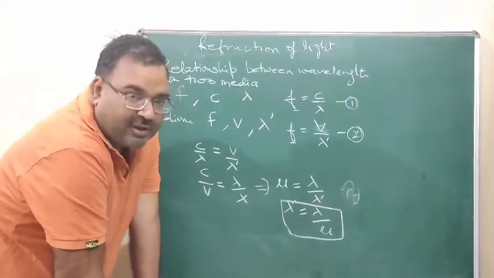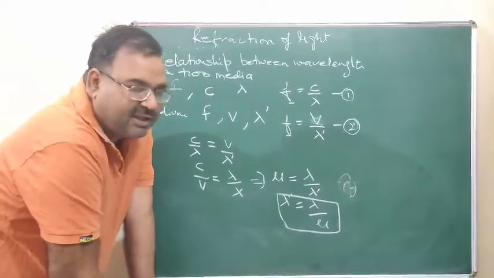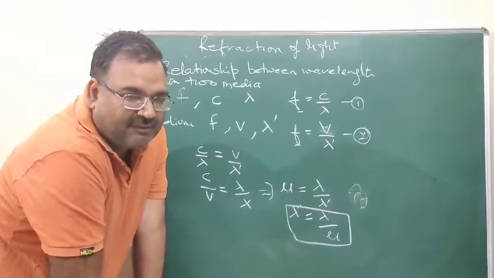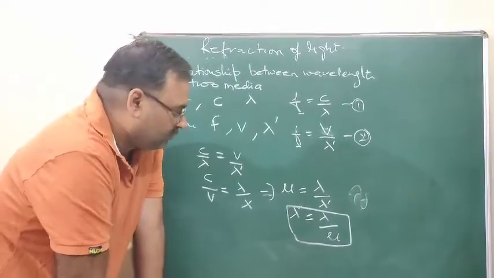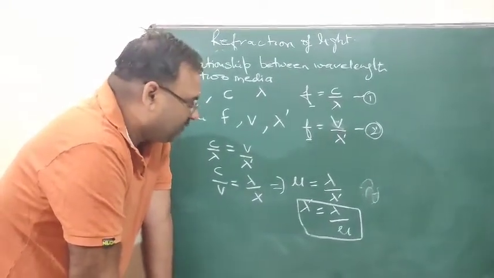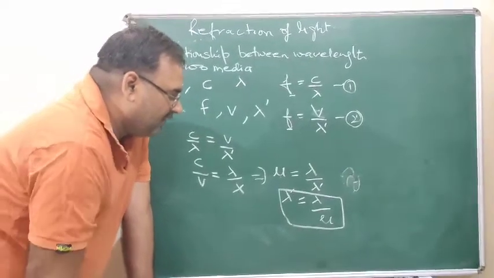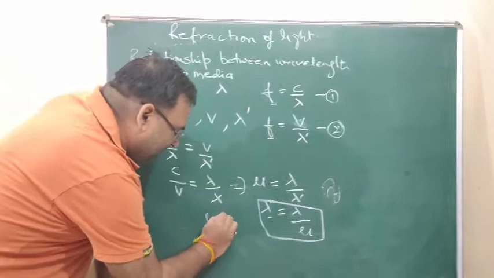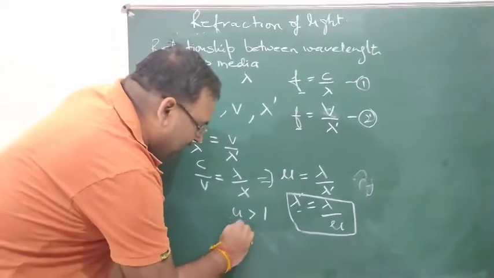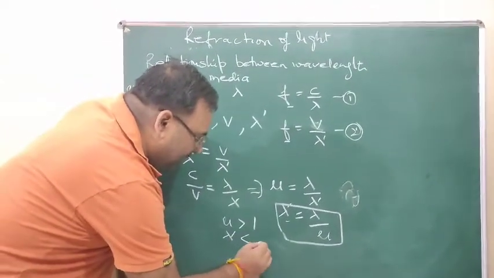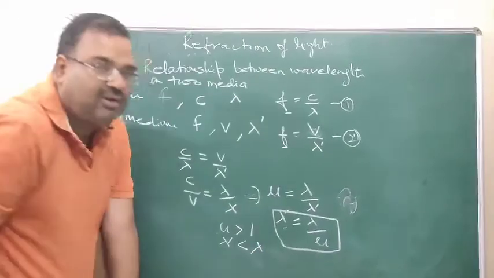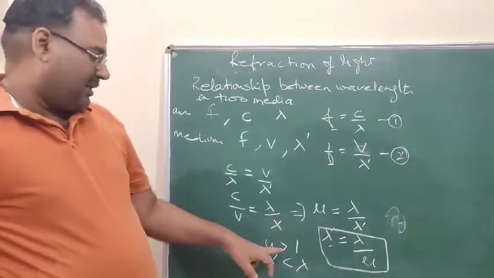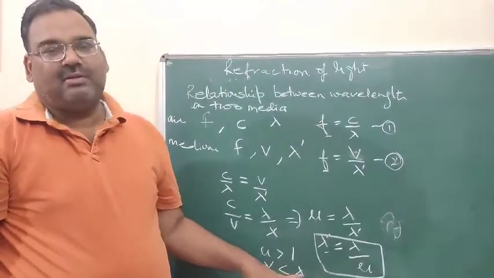Now in most of the cases, when a ray is passing from air to any other medium, the refractive index is greater than 1. If mu is greater than 1, then lambda dash will be smaller than lambda.